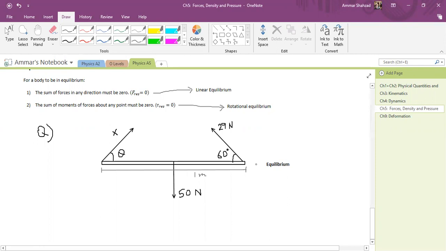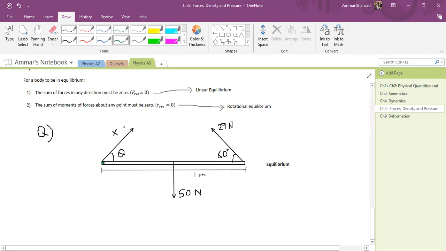But this will not be very useful, because if I take this point to be my pivot, I will not be counting x in my equation, because x will be on the same pivot, and when your force is on the pivot, then you cannot find it.